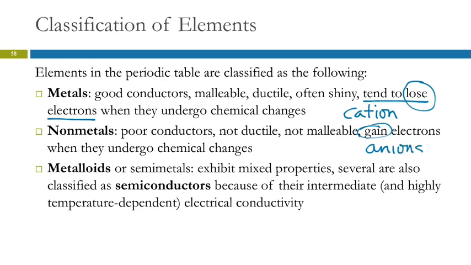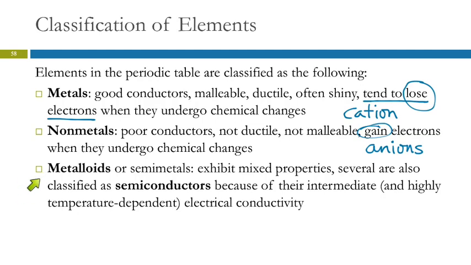Nonmetals form anions. So I think of it this way. Nonmetals form negative ions. Nonmetal, negative. Metals form positive ions. I also think about metals as being more masculine and nonmetals as being more feminine, but that'll come in later. Just a little teaser for the future.